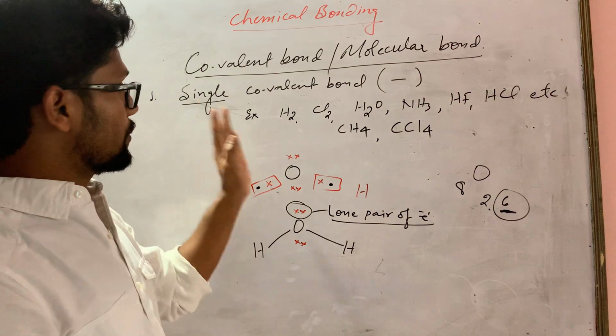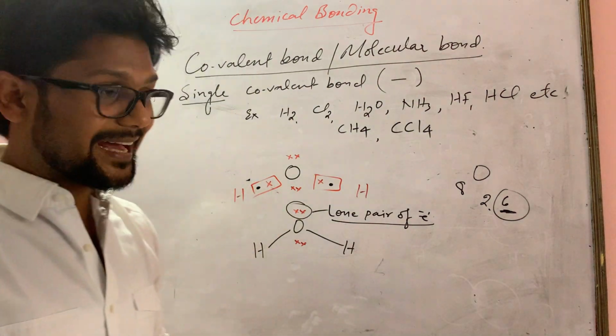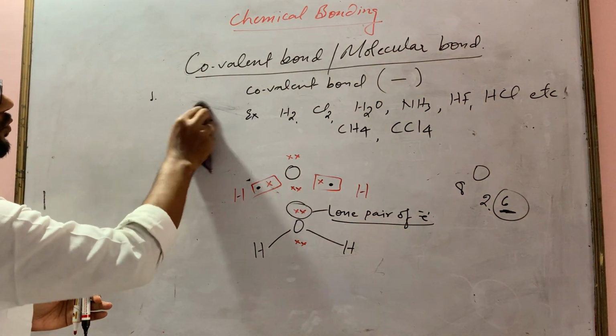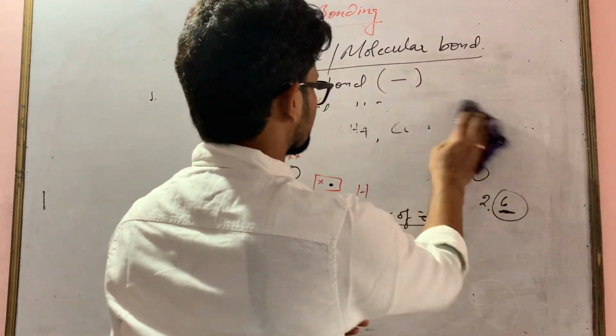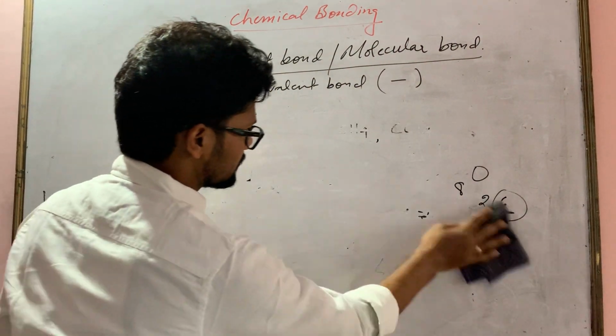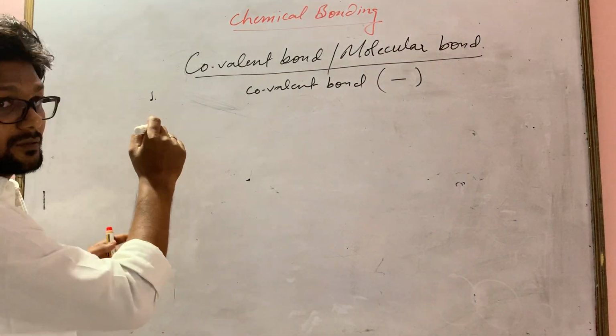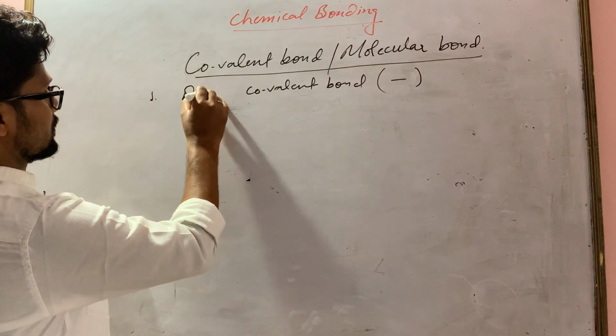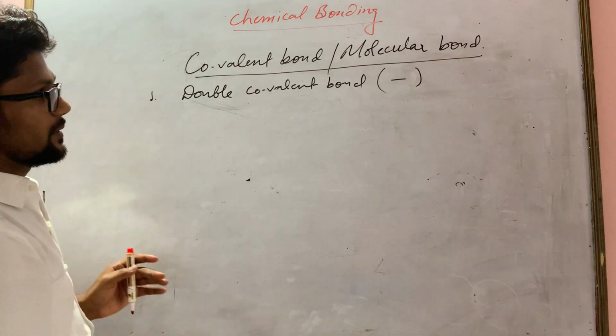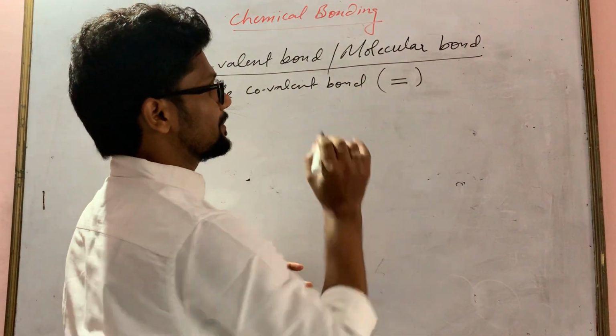Okay, now we are going to the next segment, and that is the double covalent bond. A double covalent bond is denoted by a double dash.